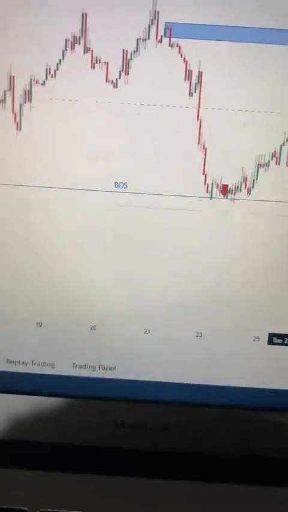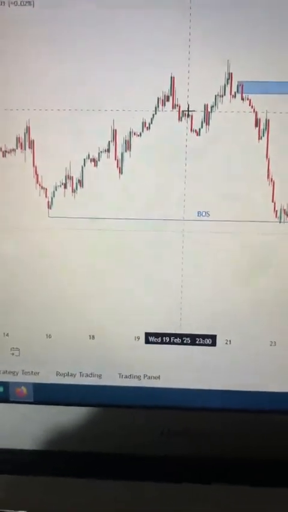Market structure in forex is how price moves in patterns over time. It helps you understand where to buy or sell based on how the market is behaving. Enough. I'm not going to show you this book again. Market structure is how price behaves over time, because you have to understand that this is how price behaves.